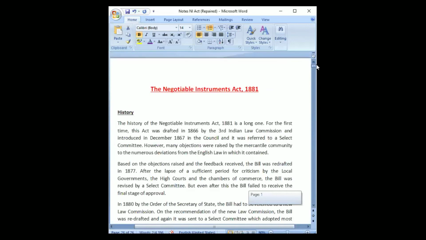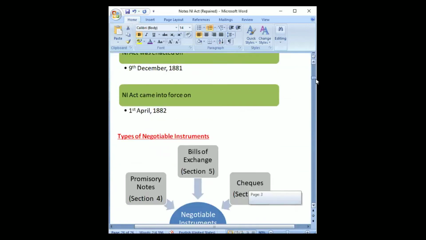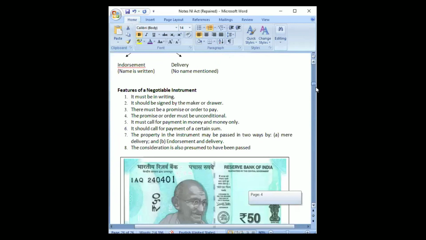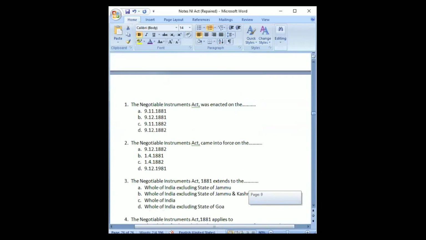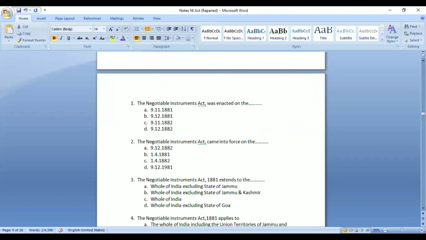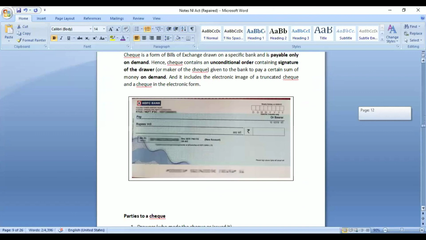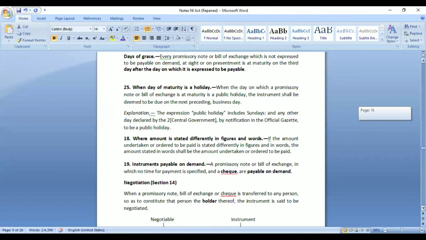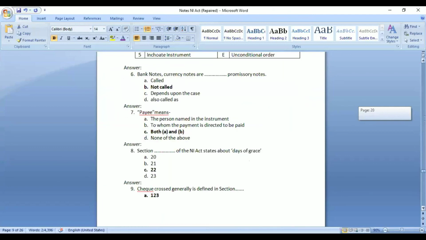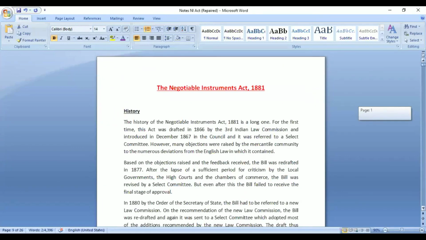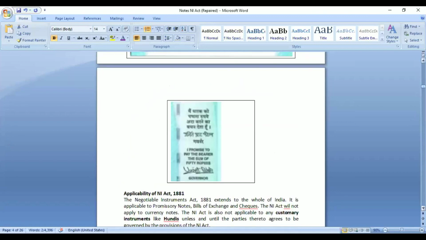So any doubts on the NI Act? These are the important provisions from the NI Act that I have seen being asked in exams. I also have 2-3 more question papers. I will check the questions asked for the NI Act and we'll try to solve that in the next part. If this part is clear, we can continue with the Specific Relief Act and also discuss the remaining questions that were asked in the last papers.